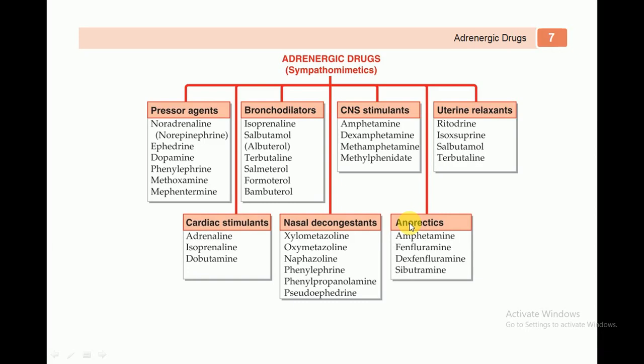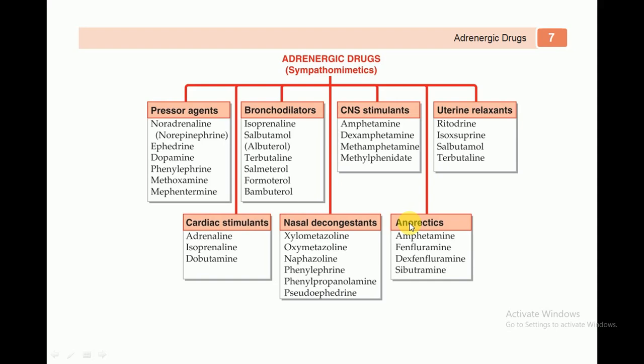Today I will teach you about the adrenergic drugs, which are also called sympathomimetics. What are adrenergic drugs? Adrenergic drugs are those drugs that stimulate the nerves in your body. They do this either by mimicking the action of the chemical messengers epinephrine and norepinephrine, or by stimulating their release. Okay, so